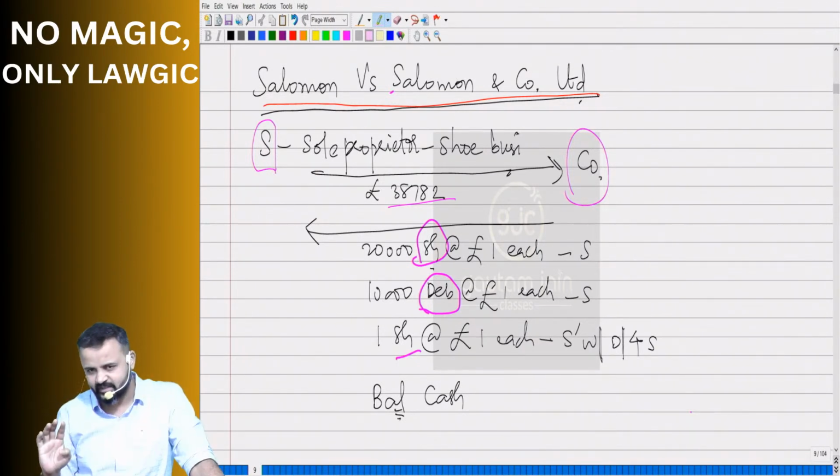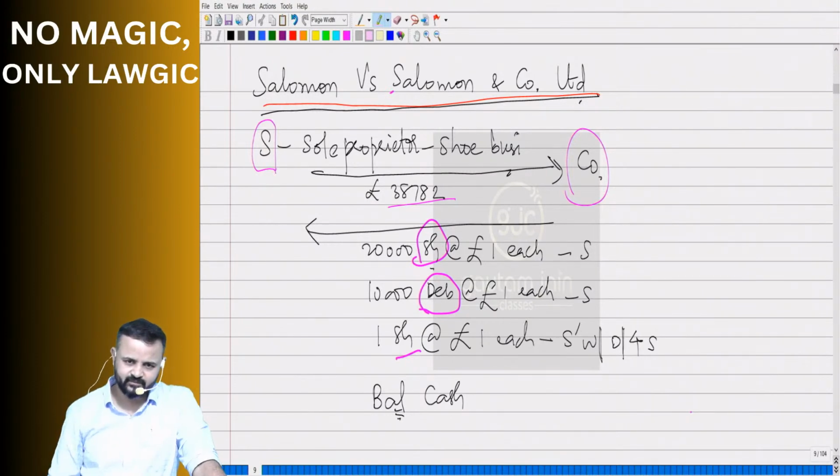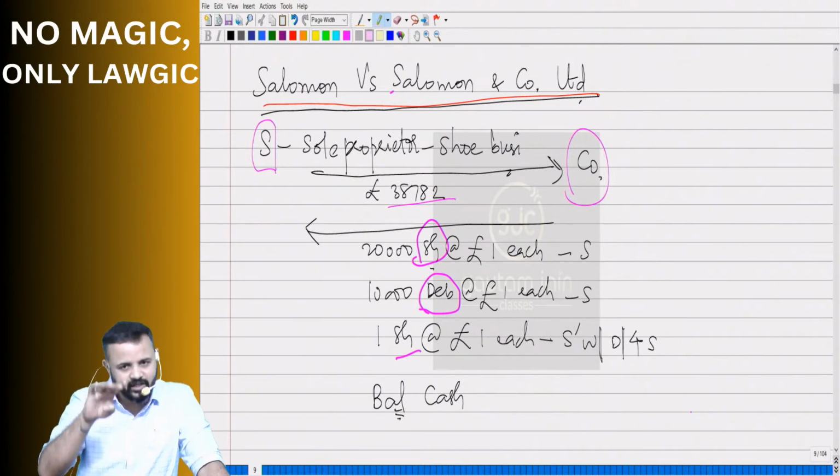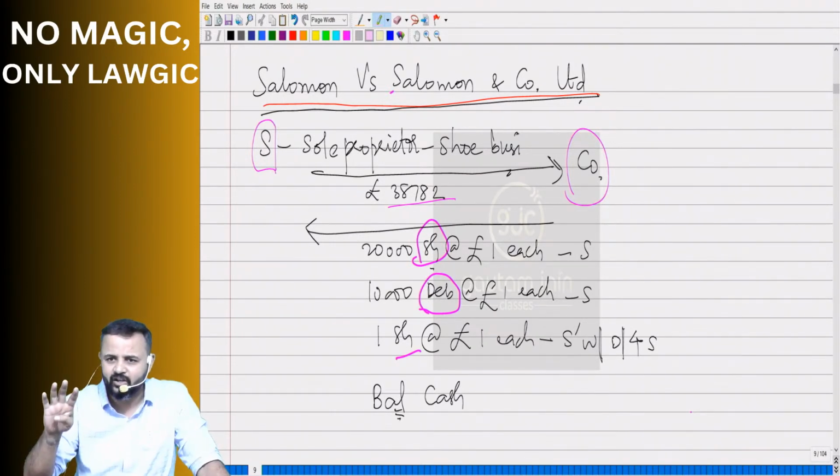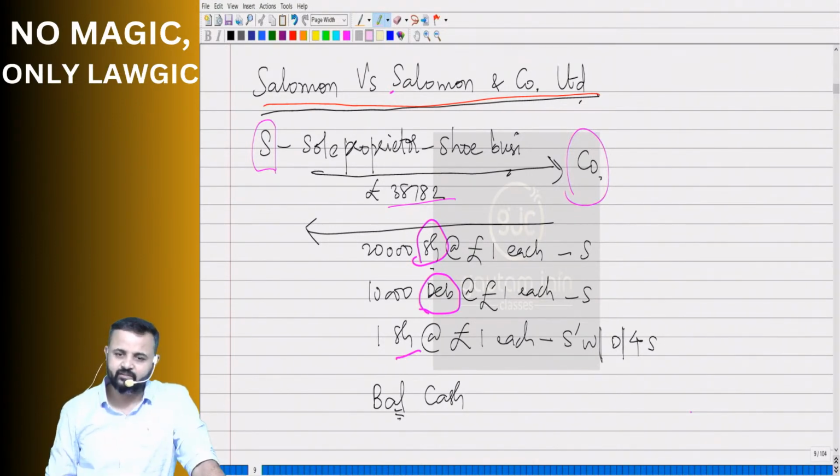4 sons and 1 daughter. That means 6 shares of the company were given to 6 persons. One is his wife, another one again, 1 daughter, and then 4 sons. That way 6 shares were given to them. And how many shares did he take?